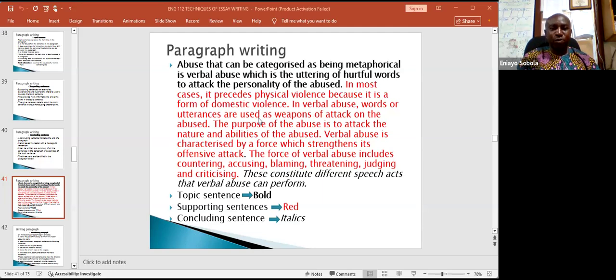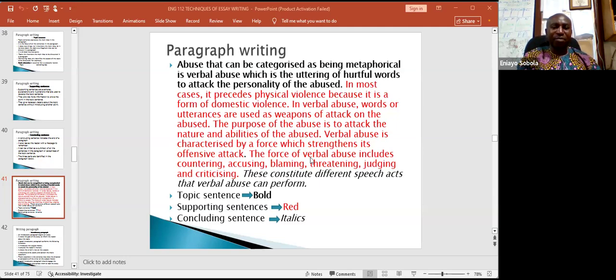That's another illustration that words are seen as weapons of attack. Then, the purpose of abuse is to attack. It's also justifying the purpose. Verbal abuse is characterized by a force which strengthens its offensive attack, still contributing to the nature of attack in verbal abuse. The force of verbal abuse includes different effects.